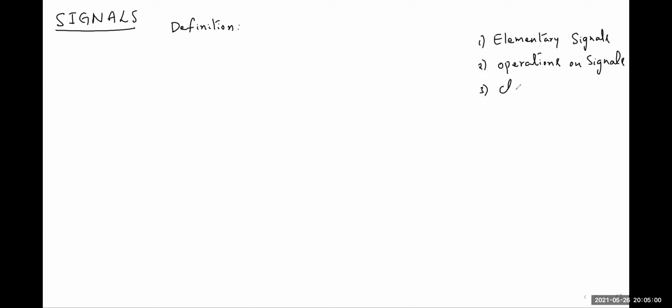And classification of signals. And of course, I will do some exercise problems followed by GATE previous problems. So this is what we are going to discuss in this module, signals. So first let us discuss elementary signals.